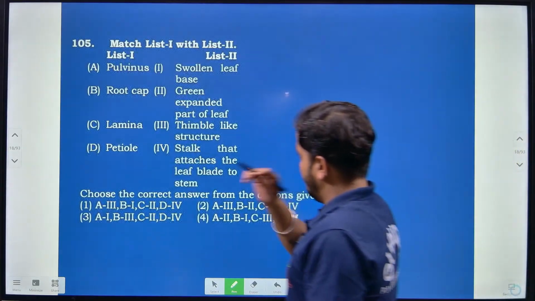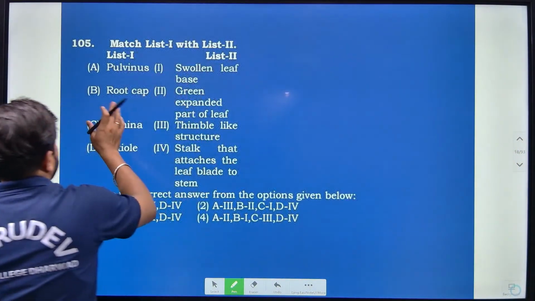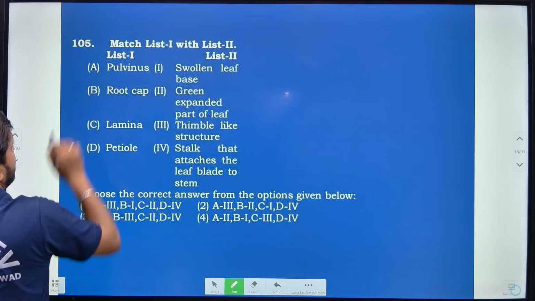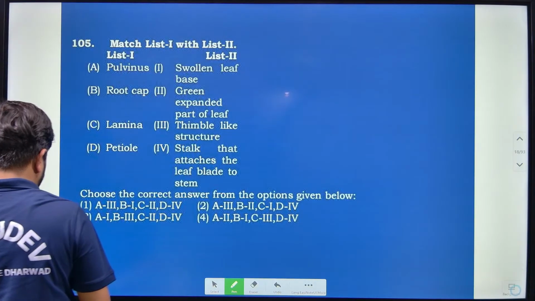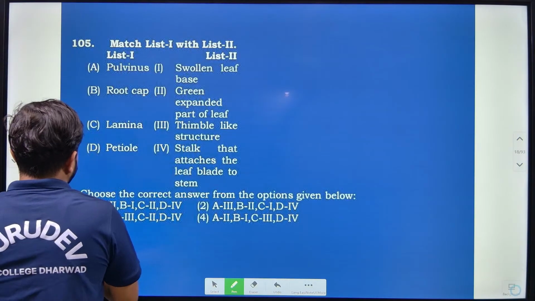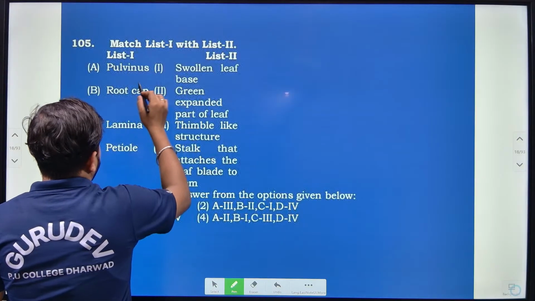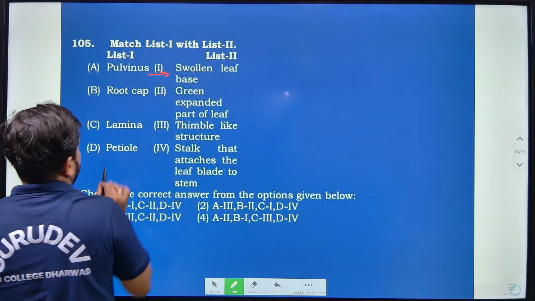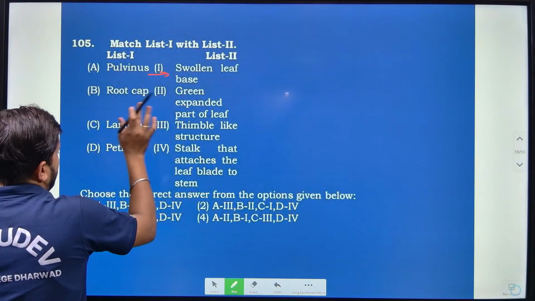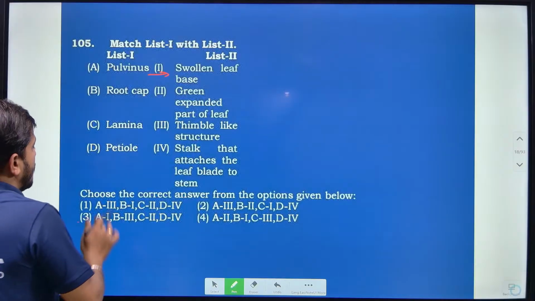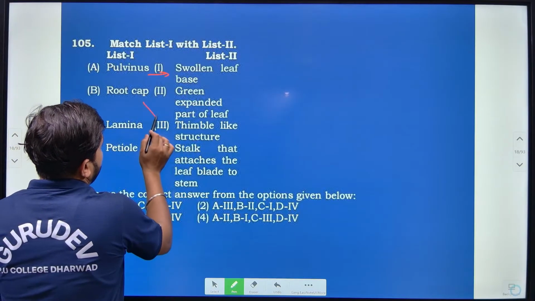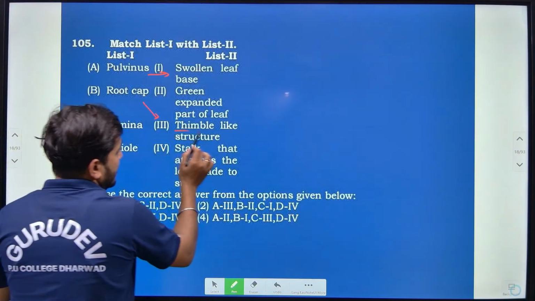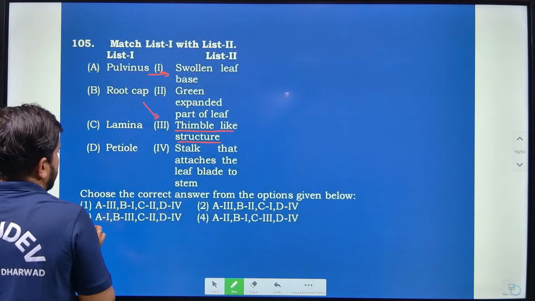Then match List 1 with List 2. So we have to find out, mainly they have given petiole, lamina, root cap and pulvinus. Based on that, pulvinus is related to the swollen leaf base, right? Pulvinus is known to be the swollen leaf base. Then root cap is a thimble like structure, right, mainly.